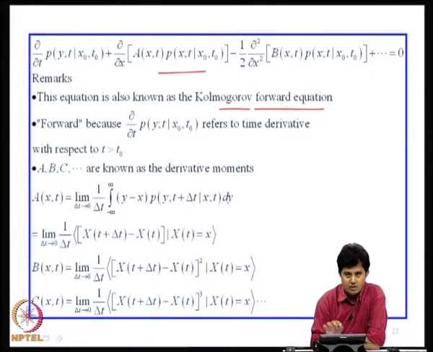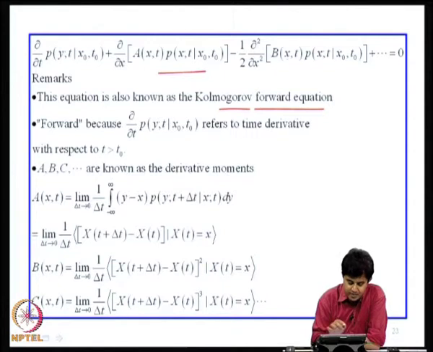This connotation also automatically implies that there is something known as the backward equation. That we will come to later, and we will show that backward equations are useful for solving first passage times and problems of first passage probability and so on and so forth. Right now, the forward equation.